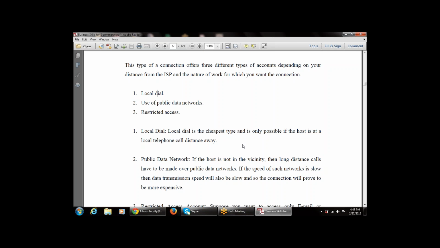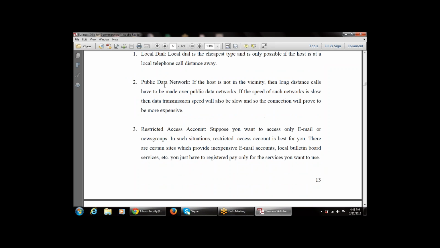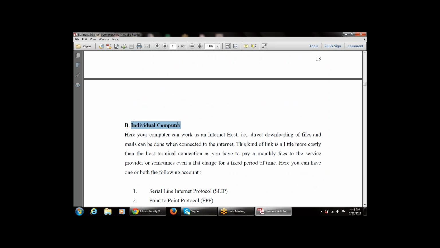Then public data network: if the host is not in the vicinity, then long distance calls have to be made over a public data network, which is publicly available over the network. Then the restricted access account.